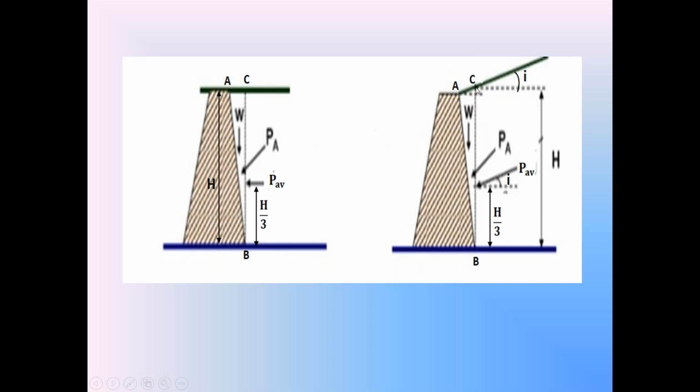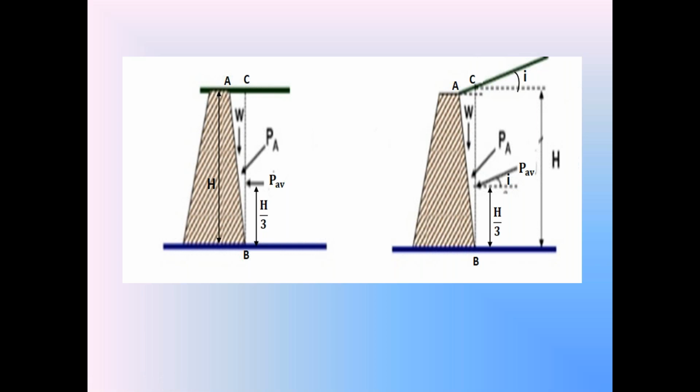That is the weight of the backfill soil in the triangular wedge ABC. Then consider BC is the vertical surface of this retaining wall. Here, the top of the backfill is an inclined surface. Last class we discussed when the top of the backfill is an inclined surface, according to Rankine's active earth pressure theory,